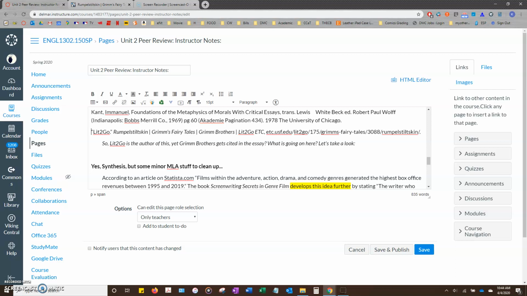So remember, when crediting an author or citing an author, the first item of the works cited entry needs to be referenced. And in this case, it is lit2go. And that is being listed as a web page title within the website Rumpelstiltskin, Grimm's Fairy Tales, Grimm Brothers, lit2go, etc. Something funky is going on here. So let's take a look at the actual website and find out.